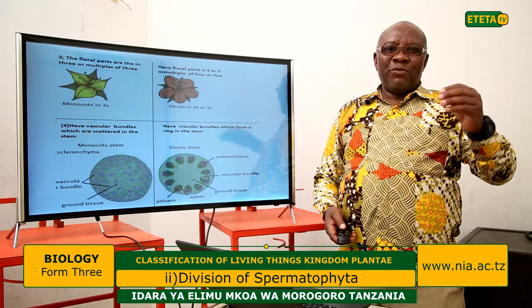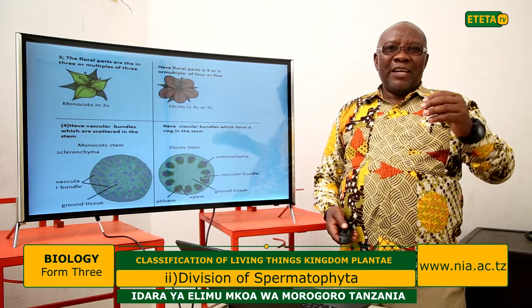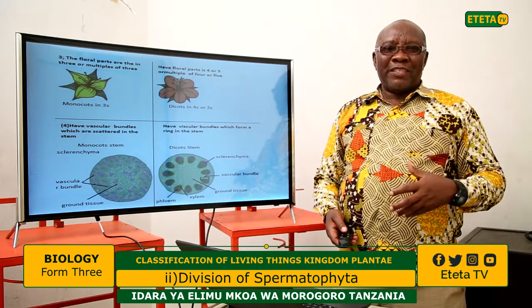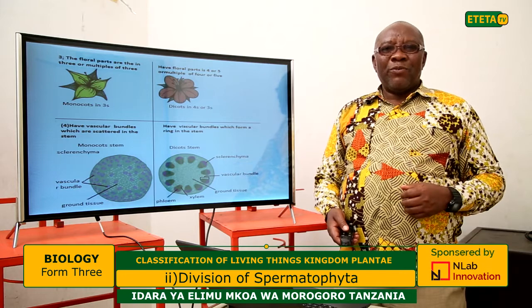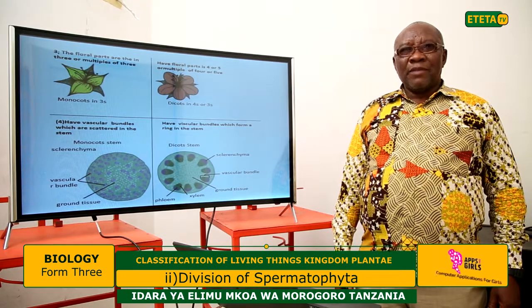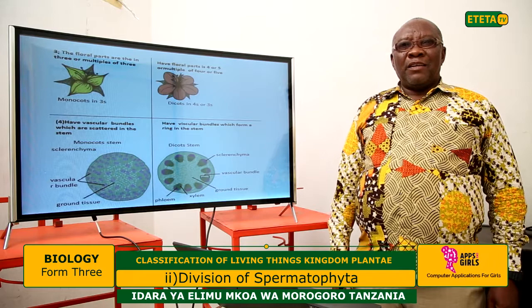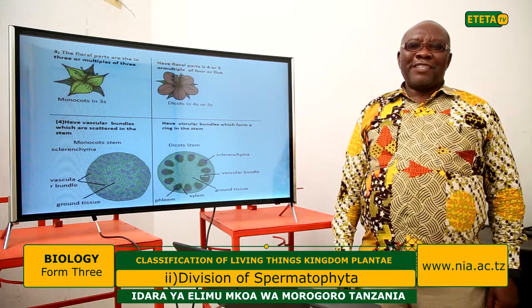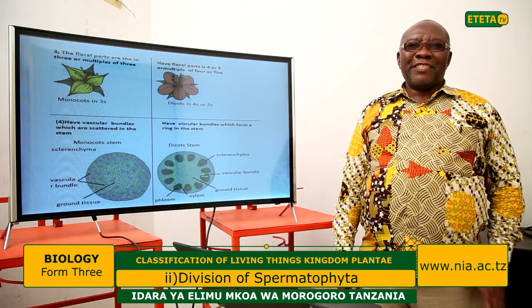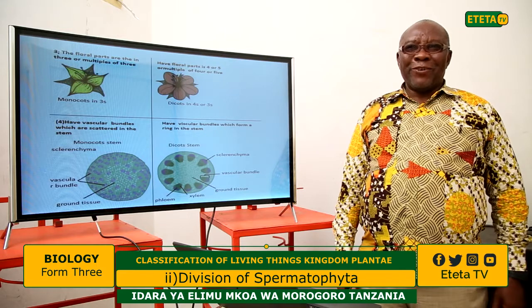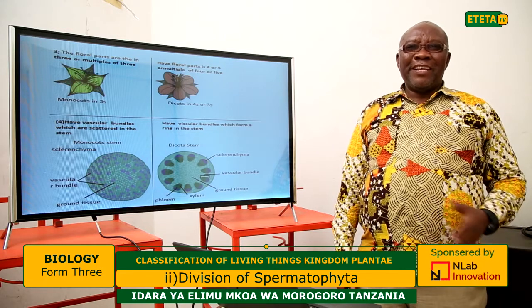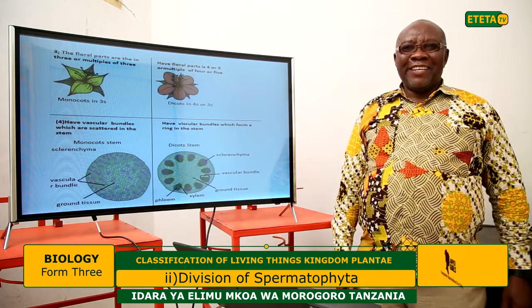We have observed the economic importance of angiosperms. And finally, we have discussed the differences between monocots and dicots and how they differ.